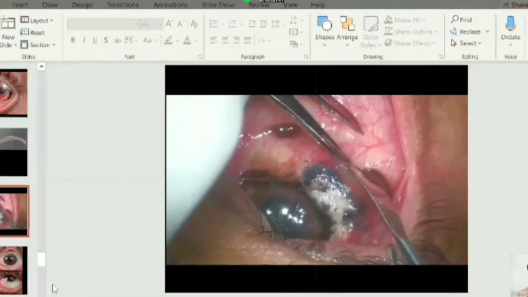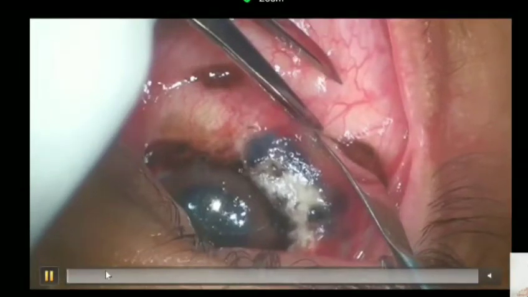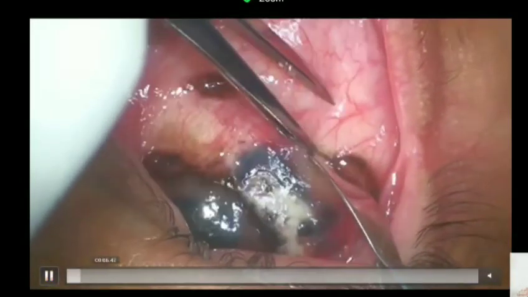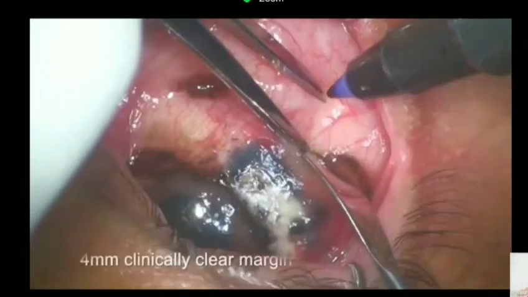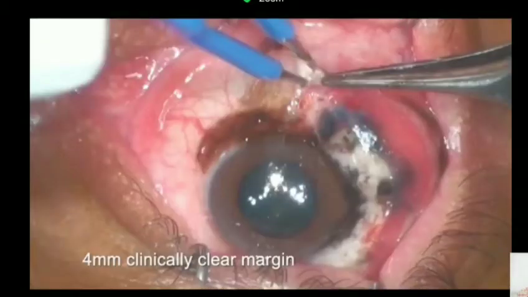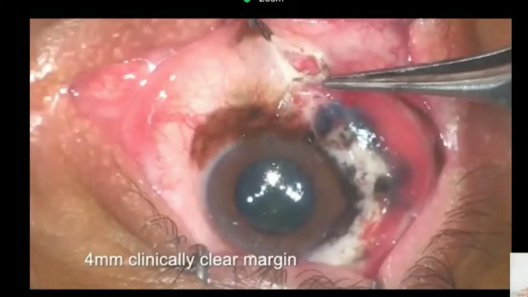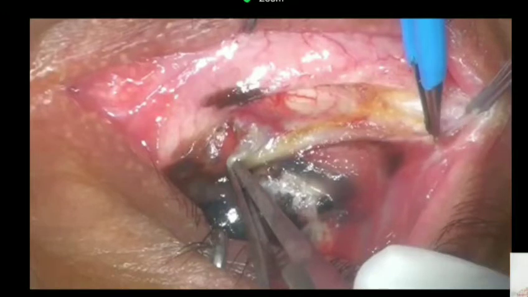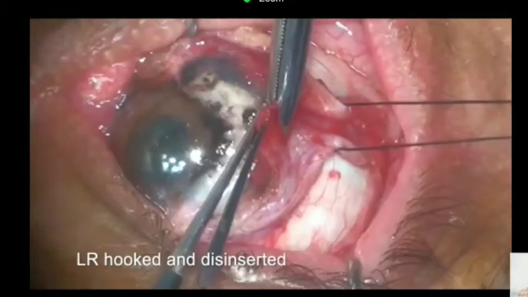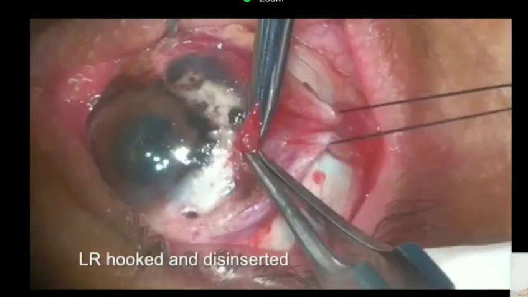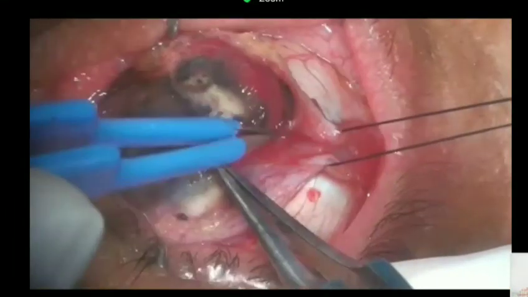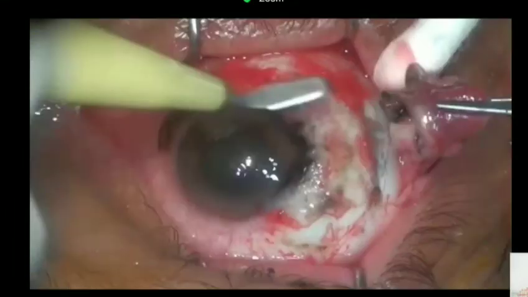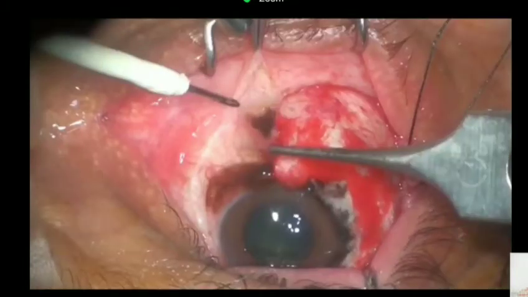Right. That's the marking, 4 millimeter clinically clear margin all around. Initially, we are excising the melanoma component and then going on to PAM. It's a combination of monopolar and bipolar radiofrequency electrode. The muscle is involved here, the lateral rectus muscle is involved as you see here. So part of the muscle has to be sacrificed and then the PAM is excised.